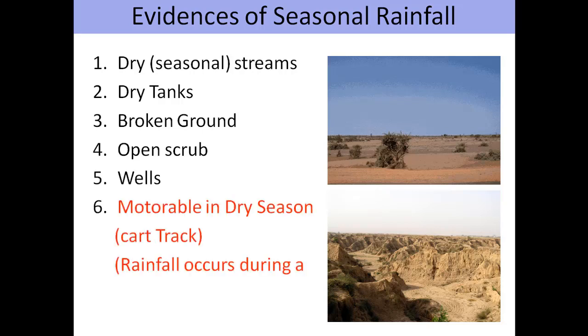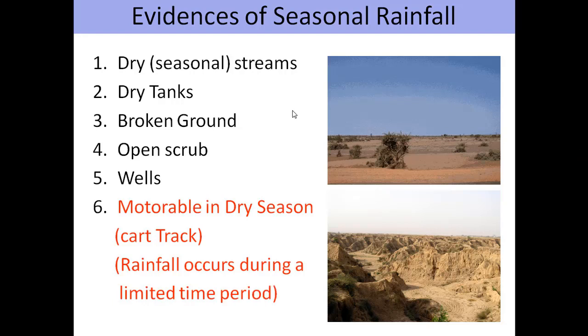Now we'll take the first one, dry seasonal stream. As you know that on topographical maps, streams are primarily drawn with black color. So such streams are non-perennial in nature. They don't have water throughout the year. They only flow during monsoon. Followed by that, you will see hundreds of dry tanks. Now these dry tanks are drawn in black color, and you will see inside these dry tanks there are dots like this. And this represents these dry tanks are only filled during the monsoon.